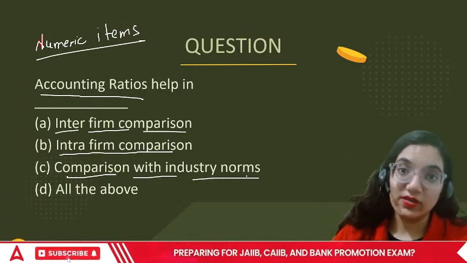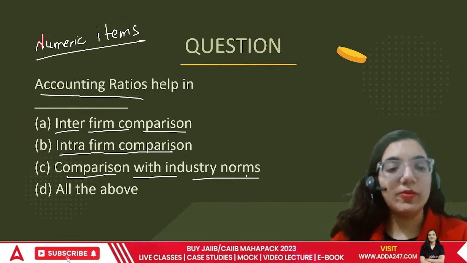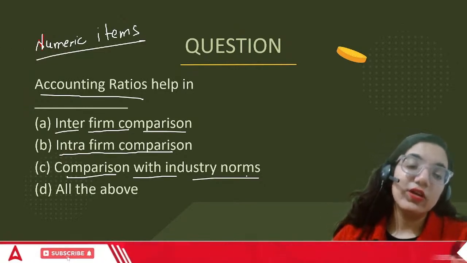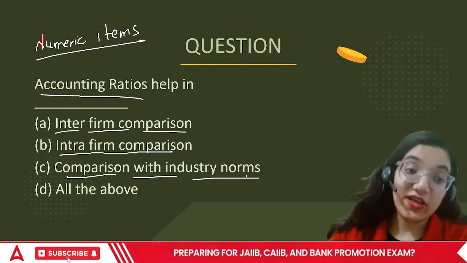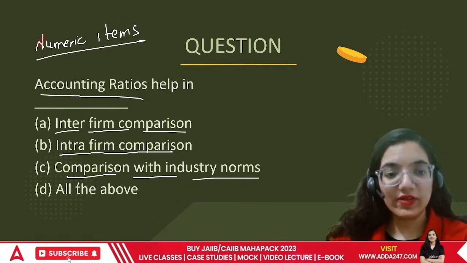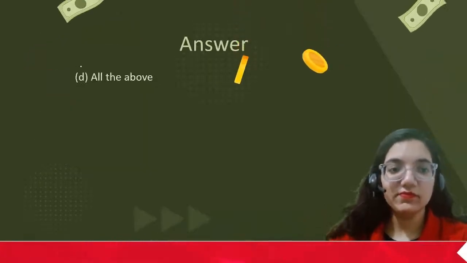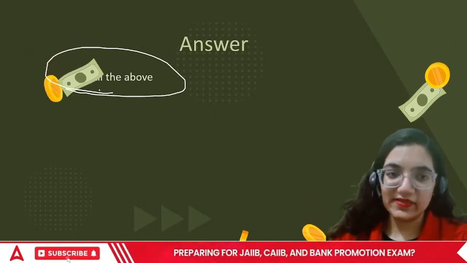That is a good thing. If altogether the industry is growing and we are not able to grab the opportunities, this is where we need to know where we are exactly standing in the industry, isn't it? This is an important area to look forward to. So in this case, it is all of the above. Done. Next point.